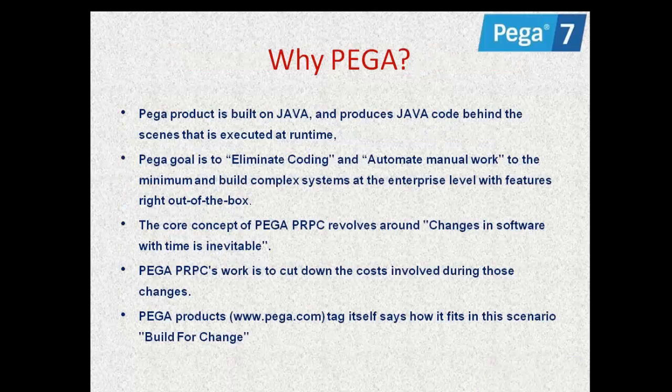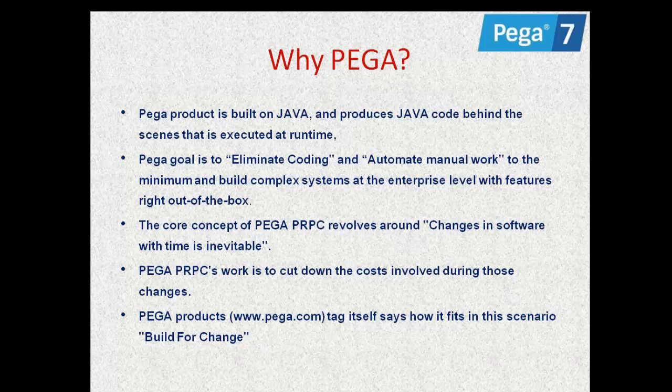And why do we have to go with Pega? Okay, there are so many traditional programming languages, but what is the advantage of moving to Pega? See, actually this Pega is a Java application, guys. Okay, so it is developed in Java, and it is a totally Java based application. Automatically in Pega it will generate the Java code behind the scenes.